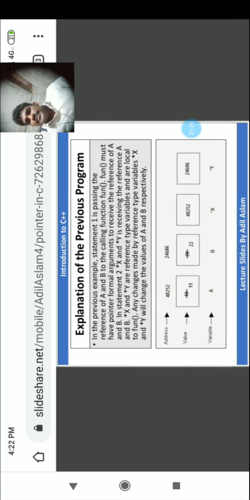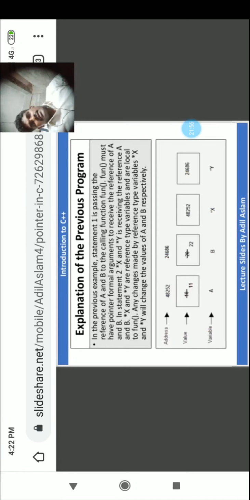Now in x and y, previously we were simply sending the values from the function, representing the values of A and B in x and y. Let's say the x value becomes 10, the y value becomes 20. Even though we are assigning the values 11 and 20, that will be written, but it will not affect the actual parameters. But here, the A value is 10 and the B value is 20 previously.